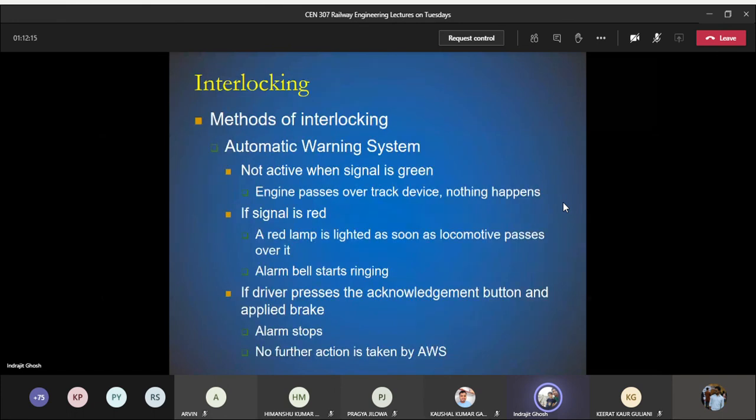It is not active when the signal is green, obviously. Signal green means the driver can proceed with confidence. So when the engine passes over the track, nothing happens. But when the signal is red, it is in the danger position, in the on position. You are not supposed to go. A red lamp will light as the locomotive passes, and the alarm bell will start ringing. The driver has to acknowledge. If the driver does not take any action, there will be automatic brake application.